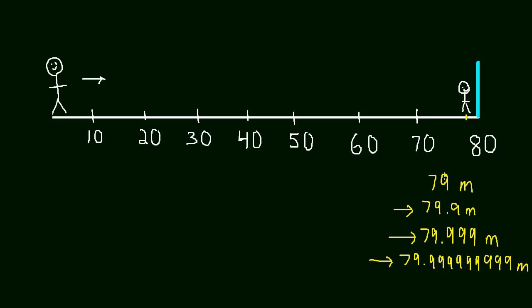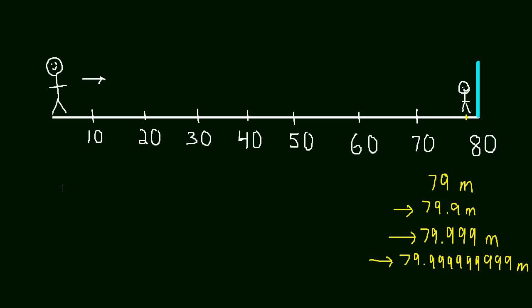And you can see that we started at 79, we went to 79.9, and so on and so forth. These numbers are getting closer to 80. 79 is only 1 meter away from 80. 79.9 is only 0.1 meters away from 80. So on and so forth. This number here is really, really, really close to 80. All you need to do is add 0.000000001, and you'd be at 80. And as he got closer to the wall, that happened. He got closer to 80.